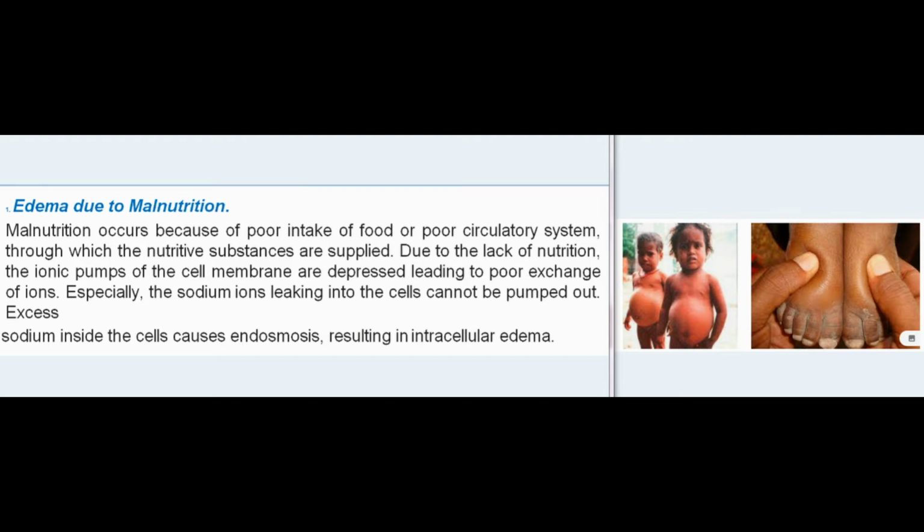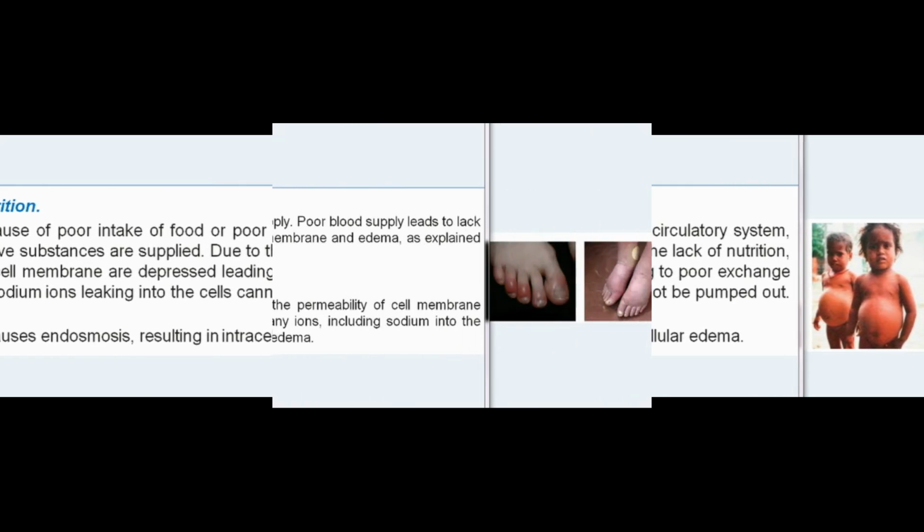Edema due to malnutrition. Malnutrition occurs because of poor intake of food or poor circulatory system, through which the nutritive substances are supplied. Due to the lack of nutrition, the ionic pumps of the cell membrane are depressed, leading to poor exchange of ions. Especially, the sodium ions leaking into the cells cannot be pumped out. Excess sodium inside the cells causes endosmosis, resulting in intracellular edema.